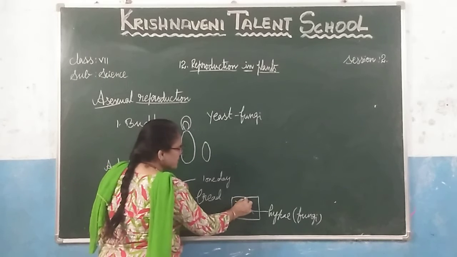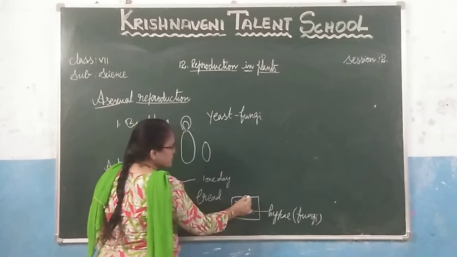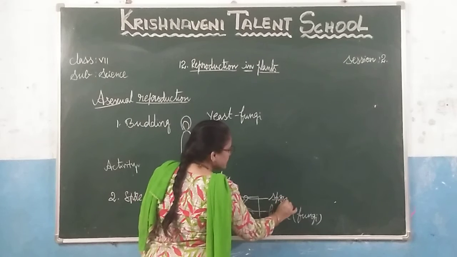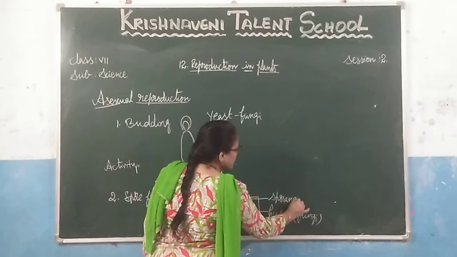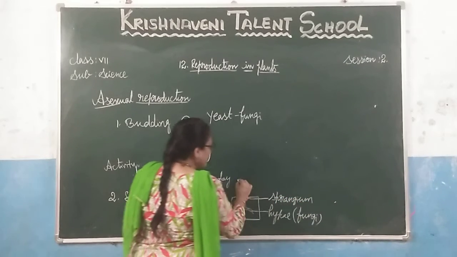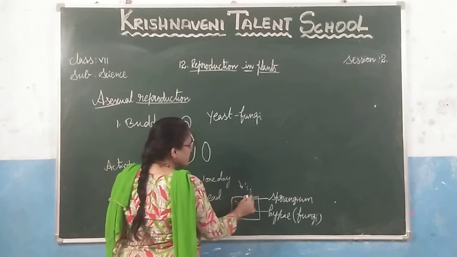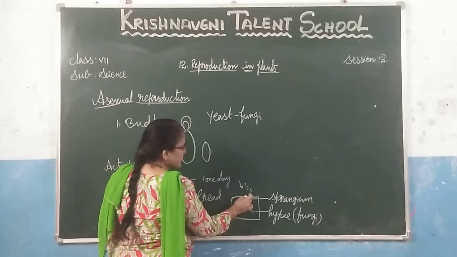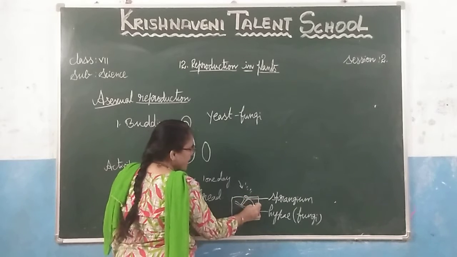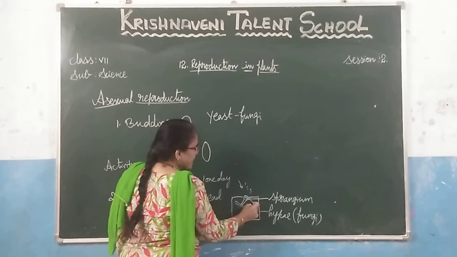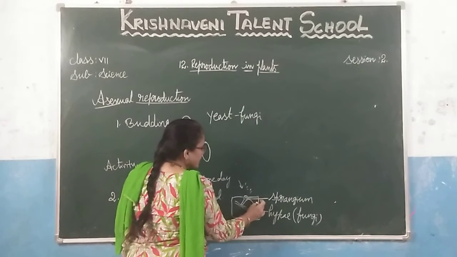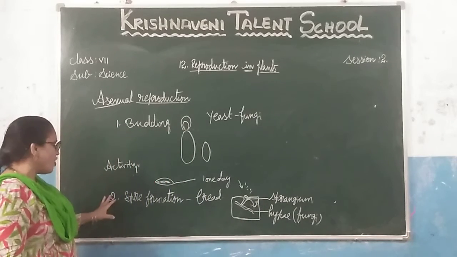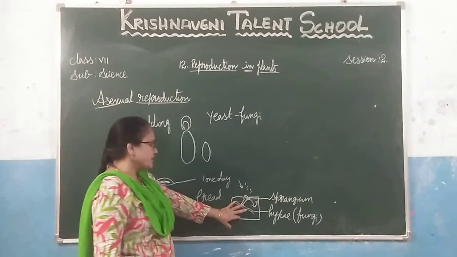These thread-like structures produce a sac-like structure. This sac-like structure is called the sporangium. Due to wind or rain, this sporangium bursts open, and the spores present in the sporangium again fall onto the bread and grow independently. This is how the propagation takes place. By forming spores, the propagation takes place.